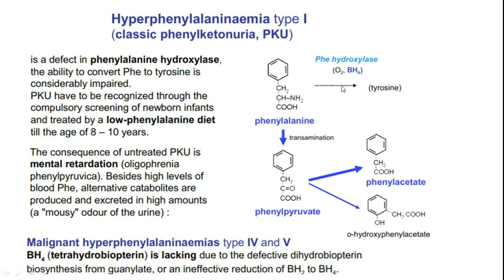If that mechanism fails, it will also result in excessive concentration of phenylalanine in our system. Hence in that case we can supplement tetrahydrobiopterin so that we can reverse this kind of biochemical pathway problems.